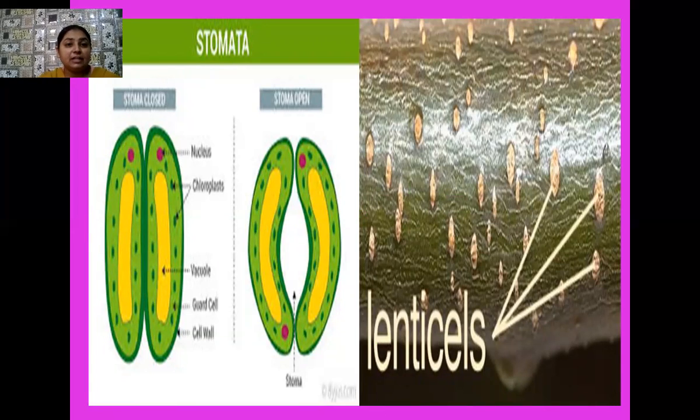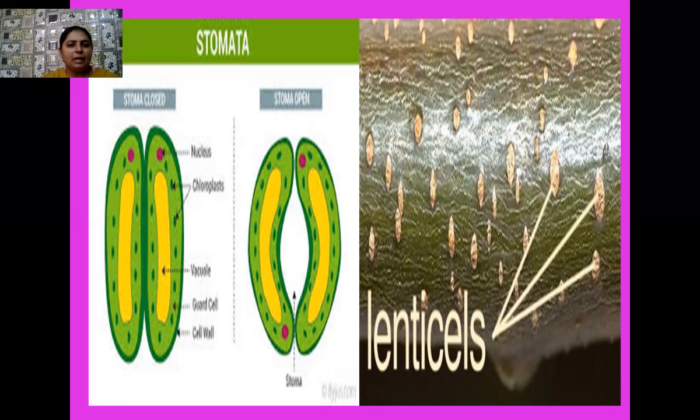Yes, student, here the structure of stomata and the lenticels are visible on your screen. I have shown you two conditions of stomata. In the first condition, the stomata is closed, and in the second condition, the stomata are open. The stomata are actually stomatal pores, which are pore-like structures present in the upper and lower epidermis of the leaf.